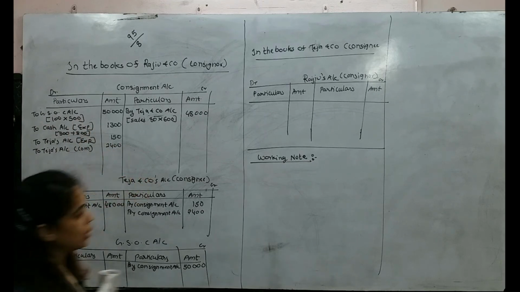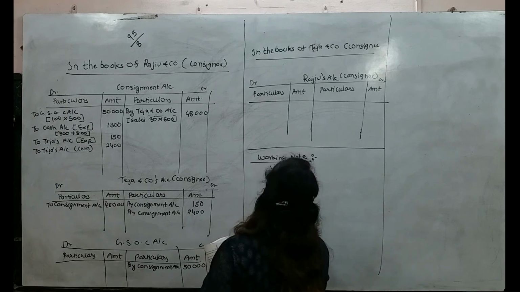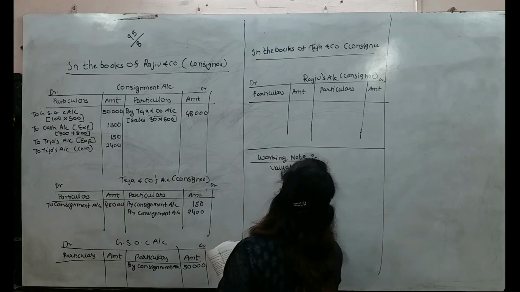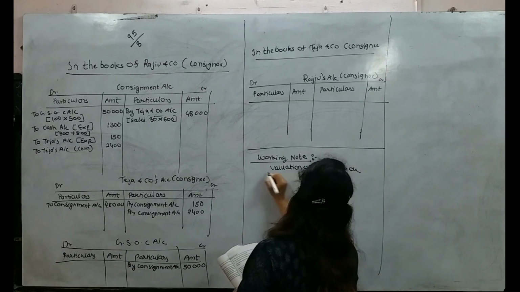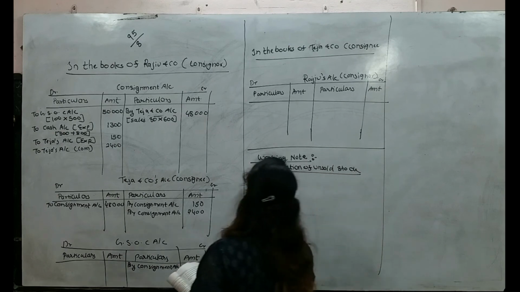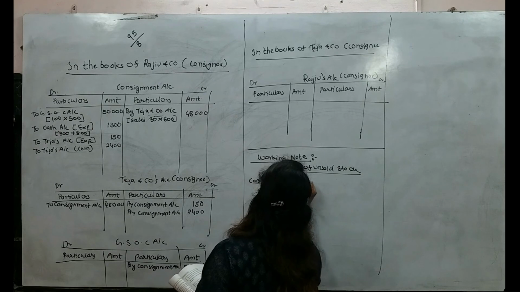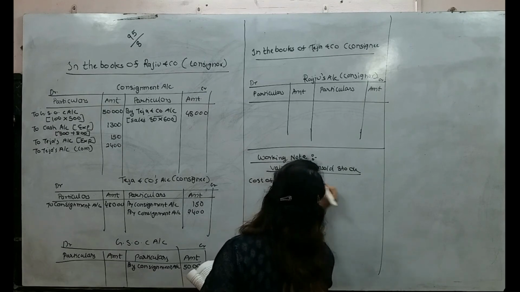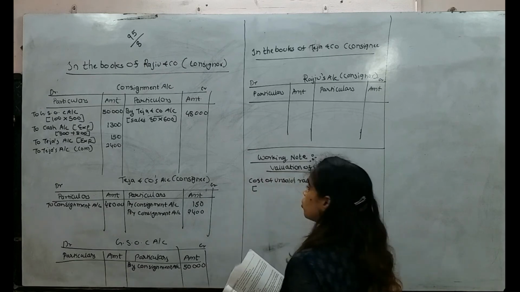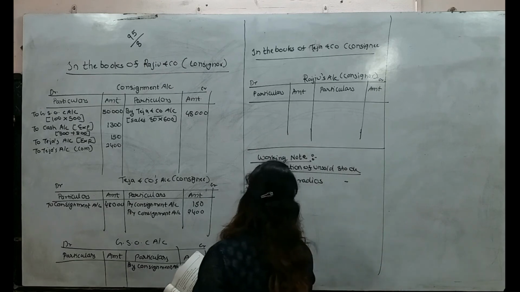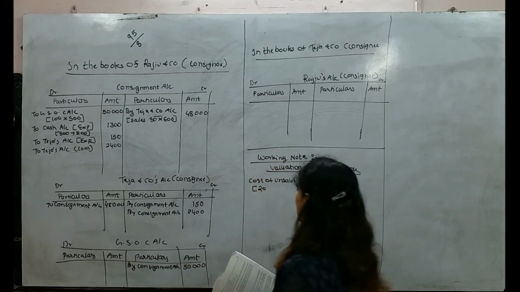Okay, so here we need to prepare a working note, that is valuation of unsold stock. What is the name? Valuation of unsold stock. First, cost of unsold radios. First of all, tell me how many radios are unsold? 20. Because out of 100, 80 are sold. So 20 radios are unsold.